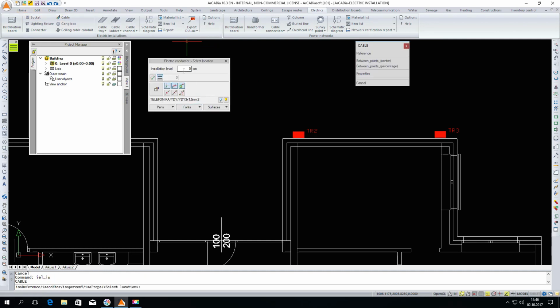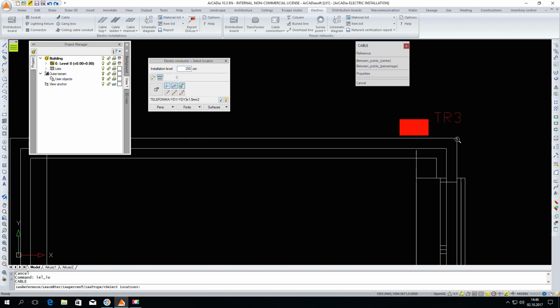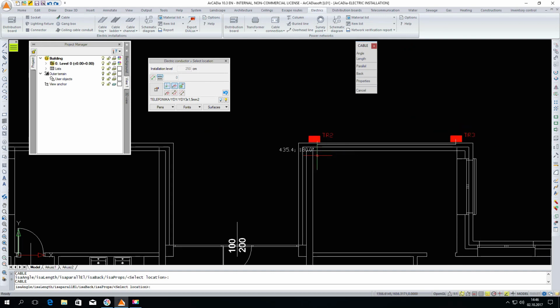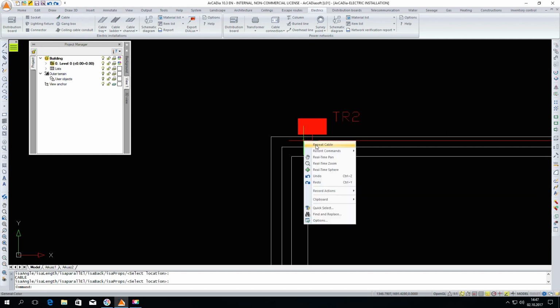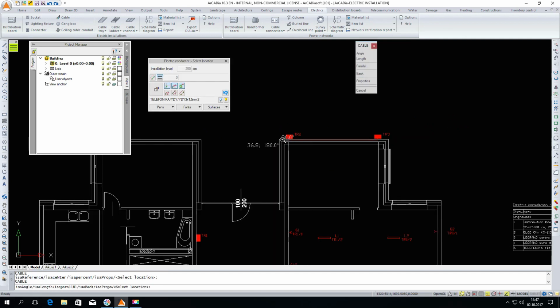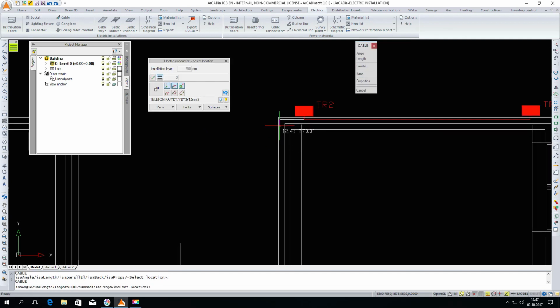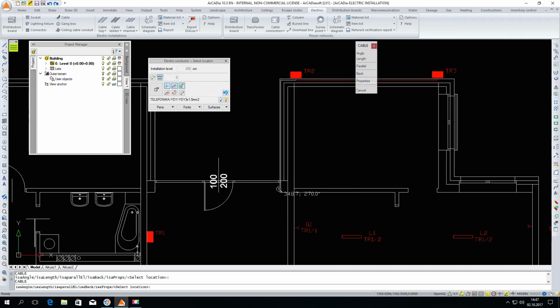The cable will run at a height of 250 centimeters and possibly go down to our distribution board. And we still have to run it to the last board. Okay.